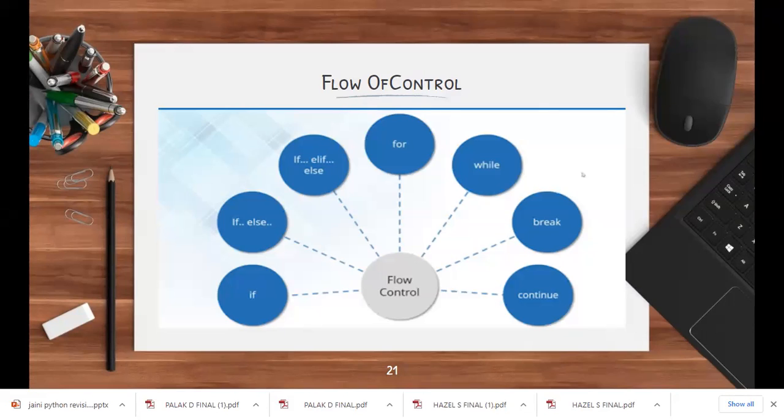Now, break and continue are jump statements. Jump statements means, over here the word break. Break means it will terminate the loop, okay? And it will pass the control to the next set of statements, which is after break.